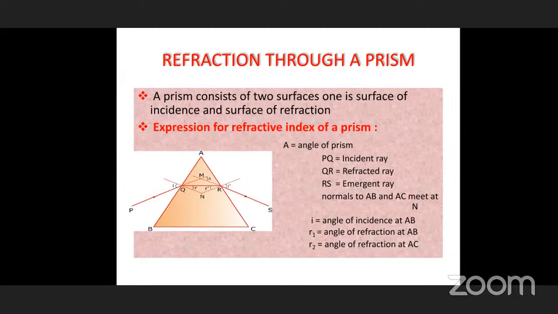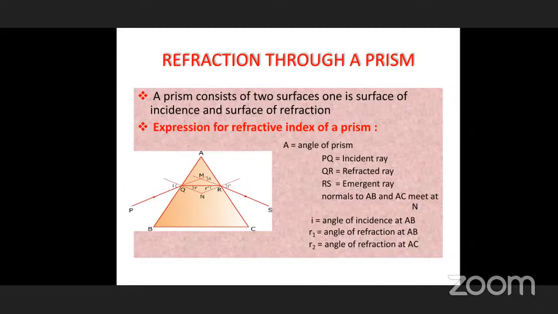The dotted lines meet at N. A normal is drawn to AB, QN. The dotted line QN is the normal drawn at the point of incidence Q. Similarly, NR is another normal drawn at the emergent ray point R, from which point it comes out. So these two normals meet at N.